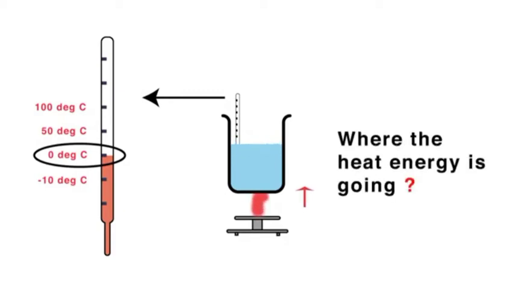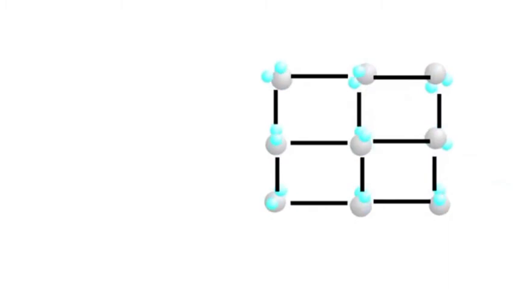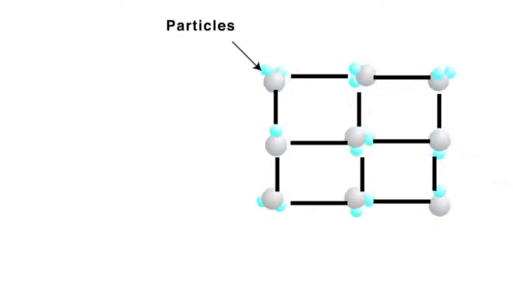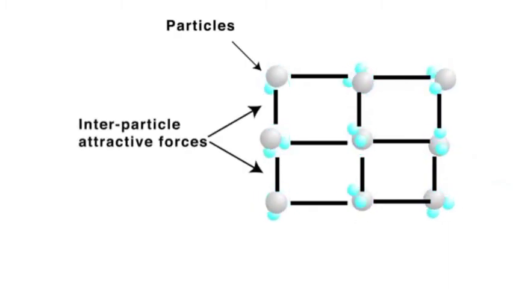To understand this, let us have a look at the particle level of ice. Since ice is solid, all the particles are well ordered and held by strong interparticle attractive force. However, particles keep vibrating at their place.